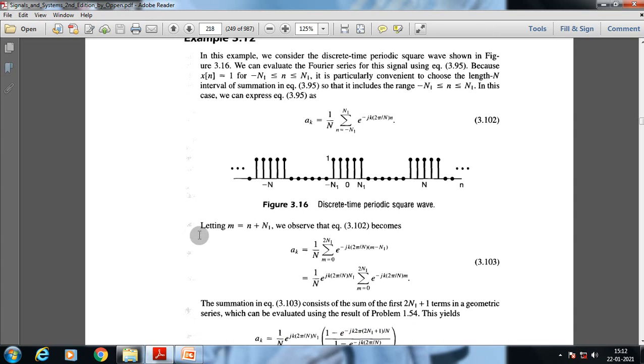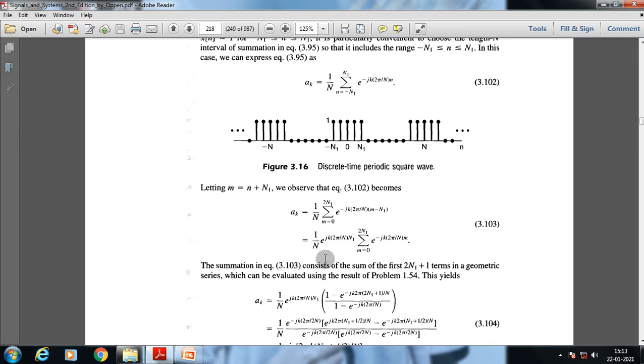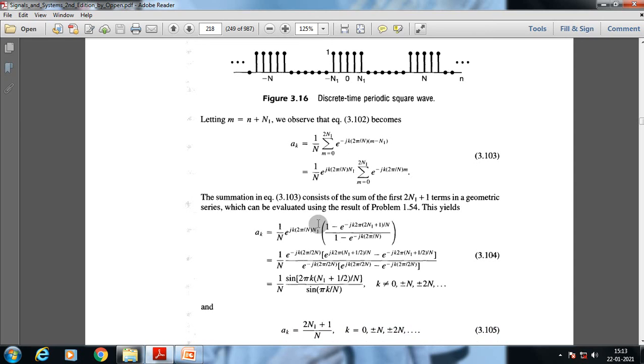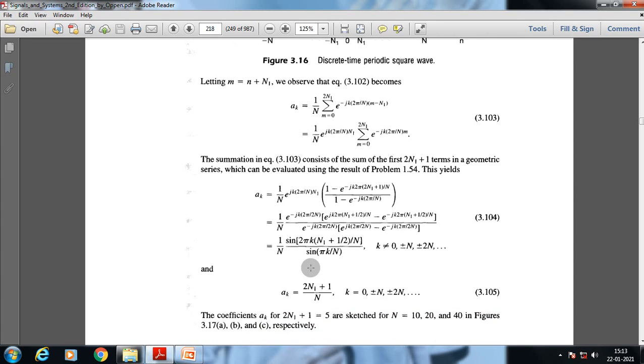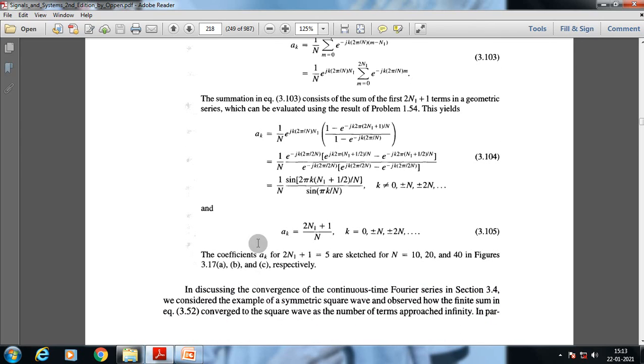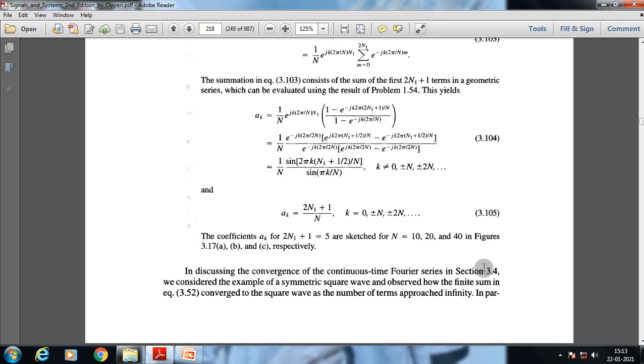Just letting m equal n plus N1, we observe that a suffix k is 1 by N times the sum from 0 to 2N1 of e to the power minus jk 2 pi by N into m minus N1. Using the summation formula we can realize this value, e to the power jk 2 pi by N into N1 minus e to the power minus j 2 pi k. Using that we will get a suffix k equal to 2N1 plus 1 by N. The coefficients a suffix k for 2N1 plus 1 equal to 5 are sketched for N equal to 10, 20 and 40 in the figures.